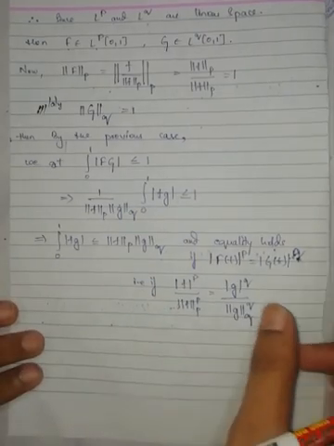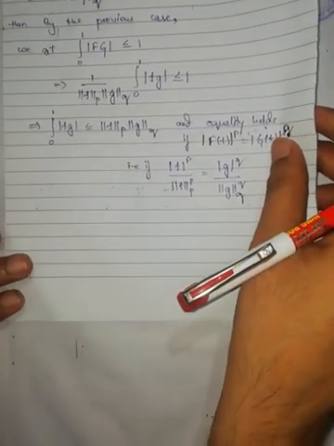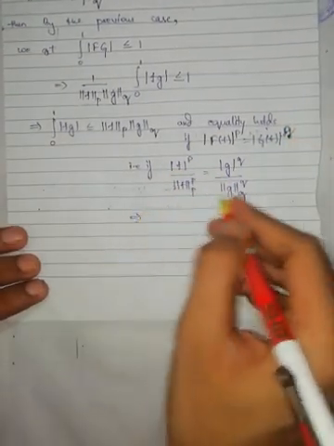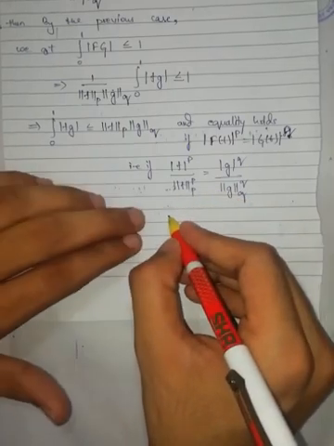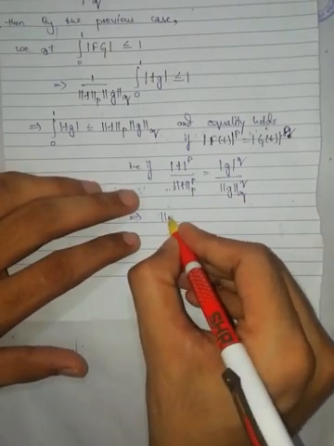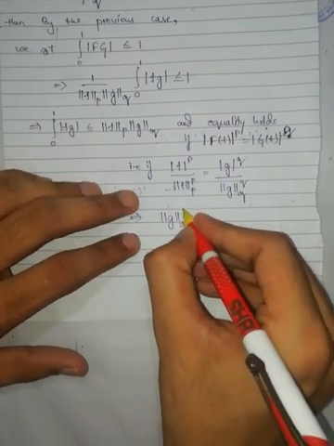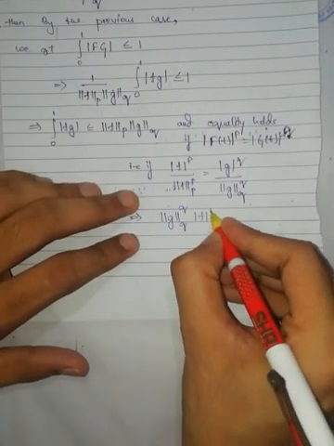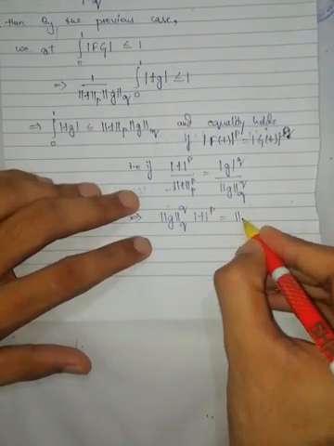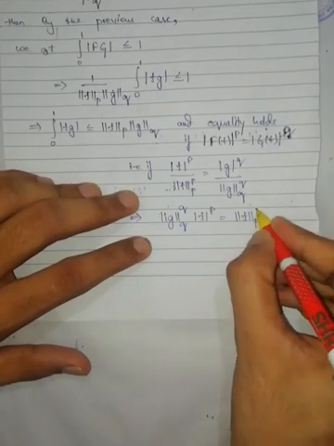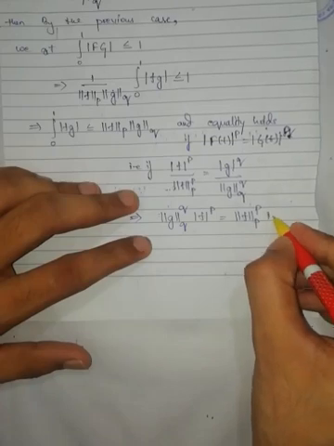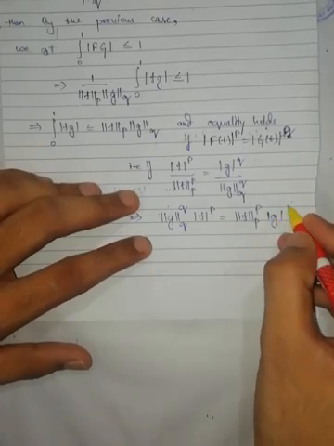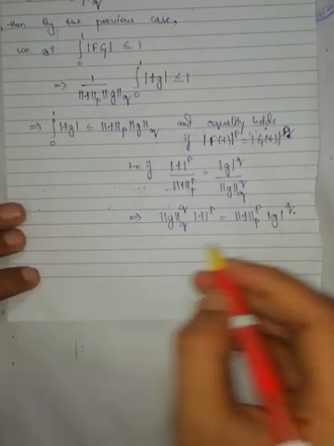Now cross multiply, that is what you get if I cross multiply: q norm of g to the power of q into modulus of f to the power of p is equal to p norm of f to the power of p into modulus of g to the power of q.